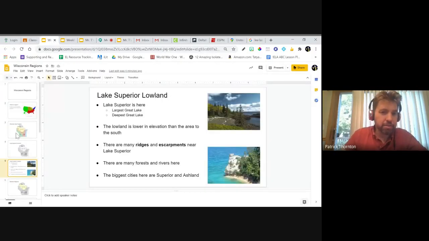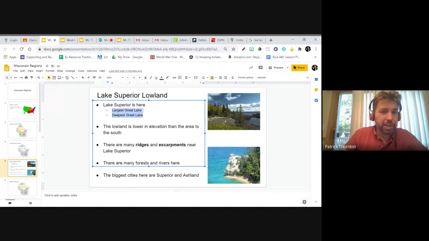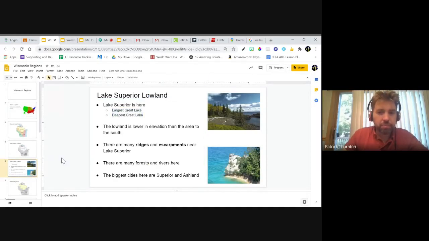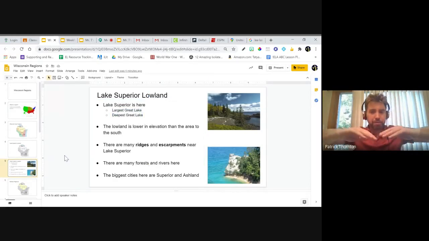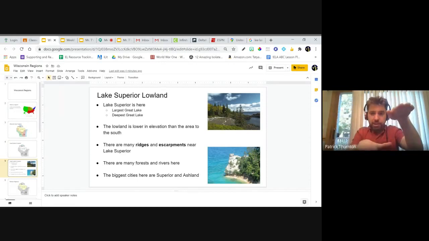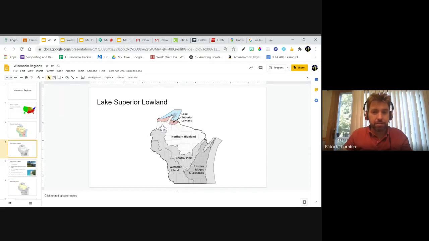But again, the first one we look at is the Lake Superior lowland. This region is right next to Lake Superior, the largest and deepest Great Lake. It's called the lowland because the land is lower, being near the water. It's really low compared to the other parts of Wisconsin. Even these parts down here are higher, because this is near Lake Superior.